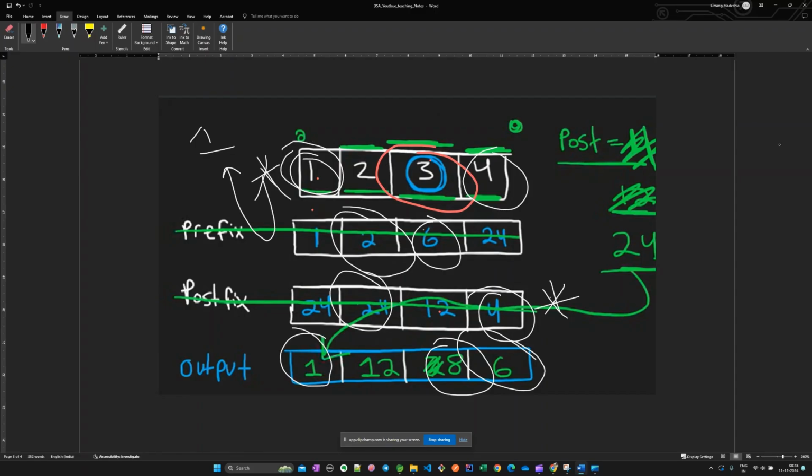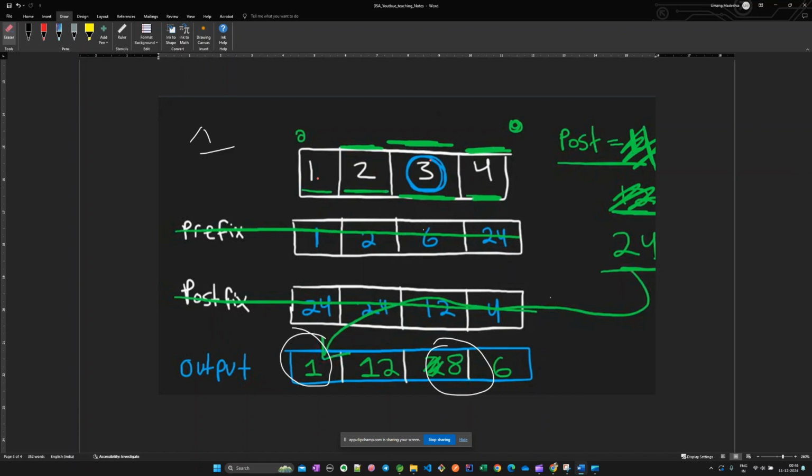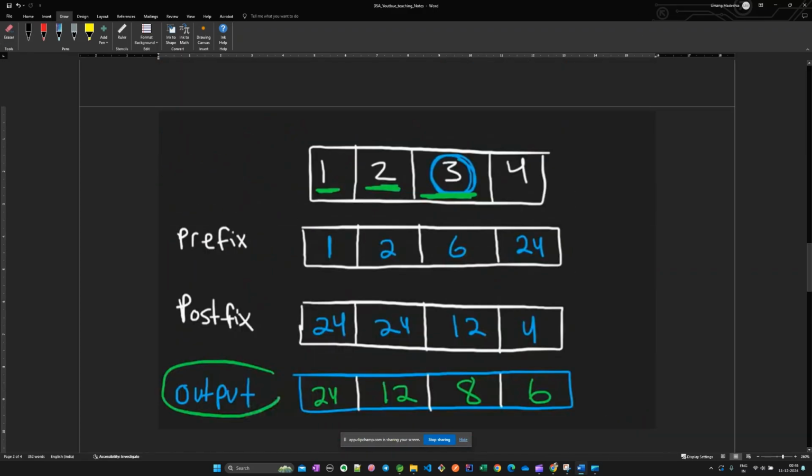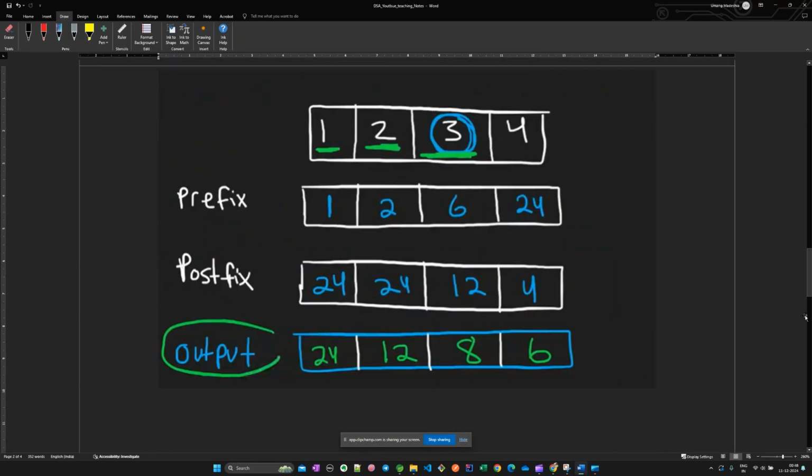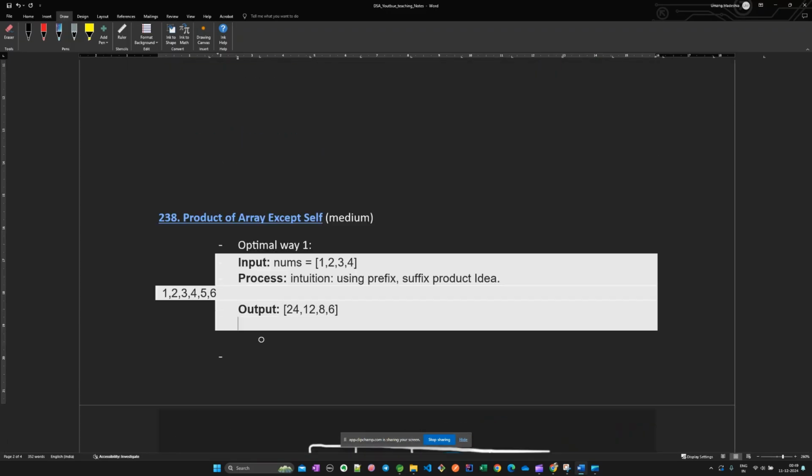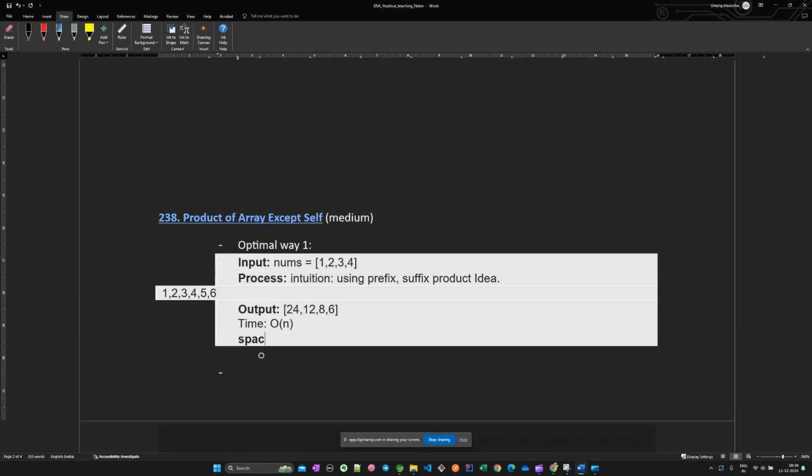So I hope you got this solution approach. Let me know if you want the code for this, because I'll be writing code for the optimal approach only. If you want me to give you the code for this, let me know in the comment. But this can be your homework, to write the code solution for this approach. So the optimal one has time complexity of order n and space of order 2n, but it boils down to order n. This was the optimal way one, because there we have two arrays.